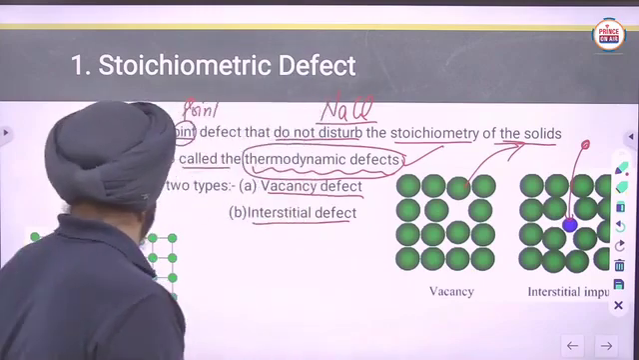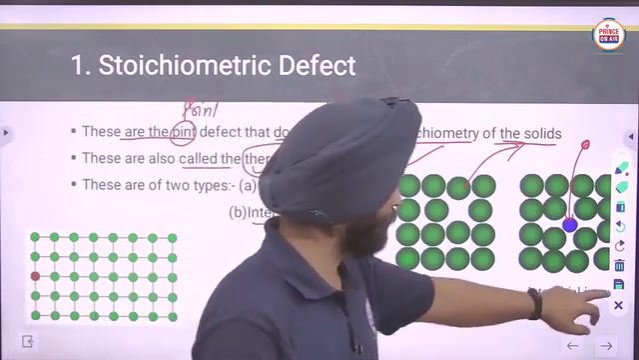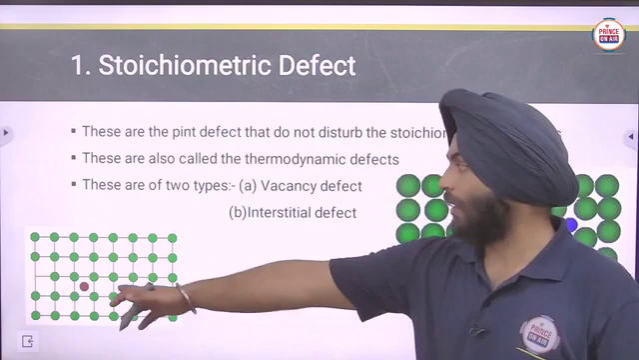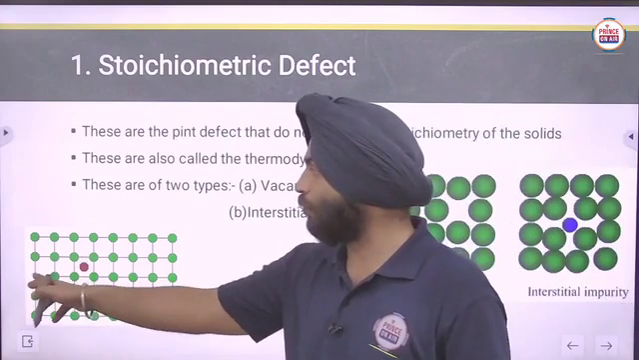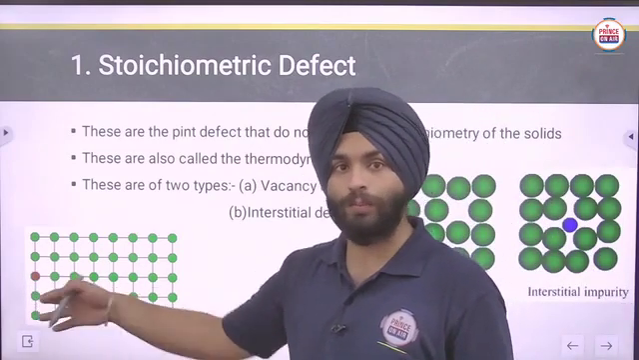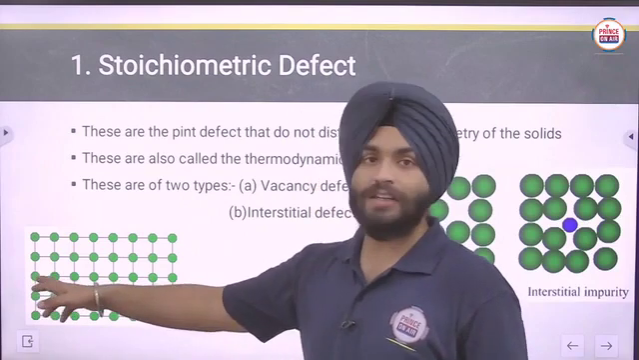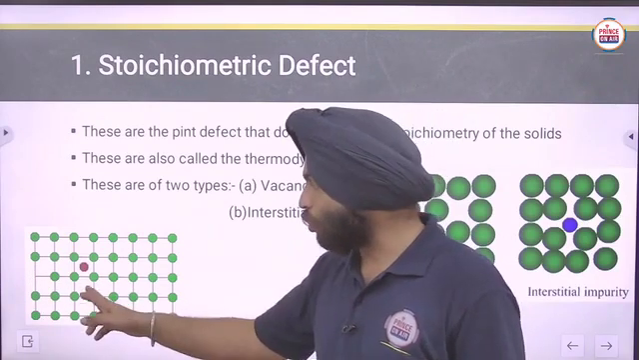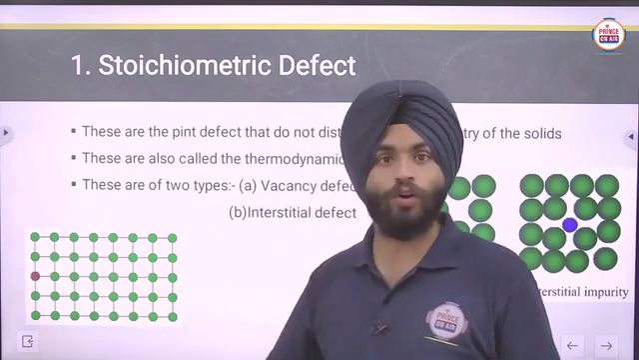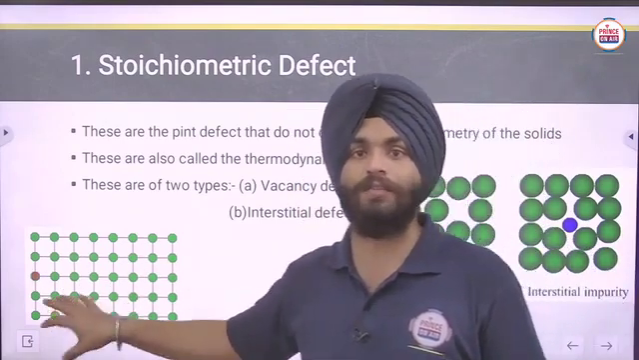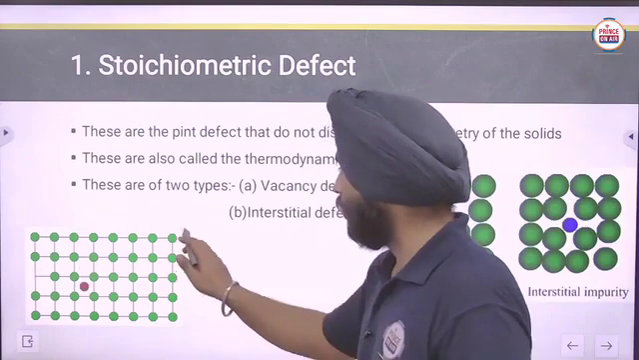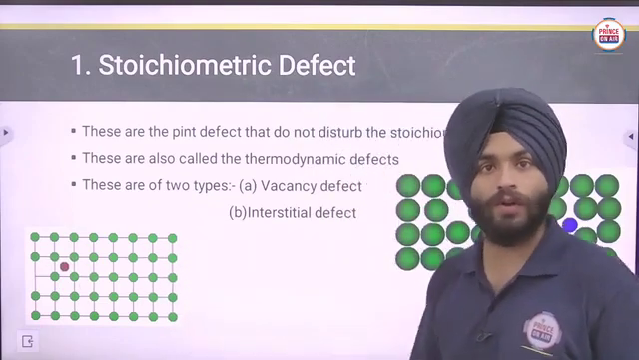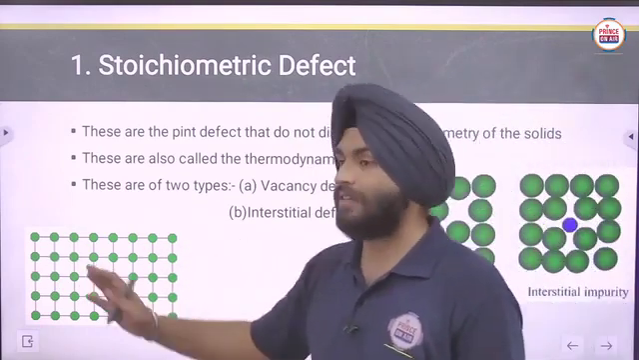Okay, clear? Here you can see that the particle is moving from one position and forming a vacant space there, and it is also occupying the interstitial points. So both defects collectively occur in this particular crystal. Both defects you can see in this case.